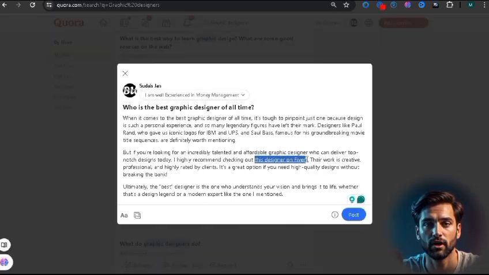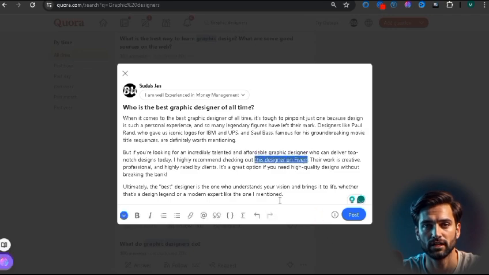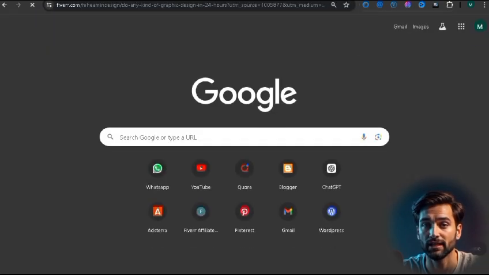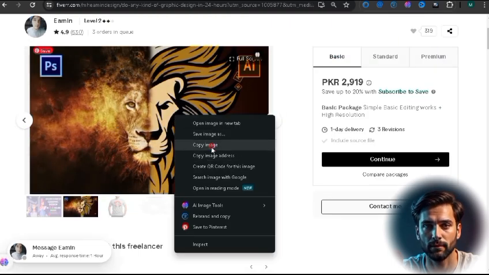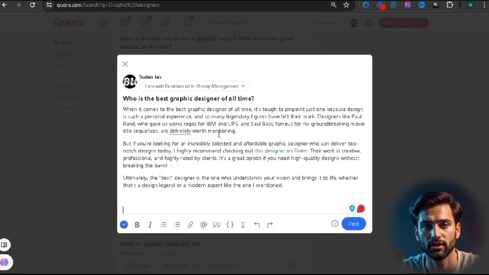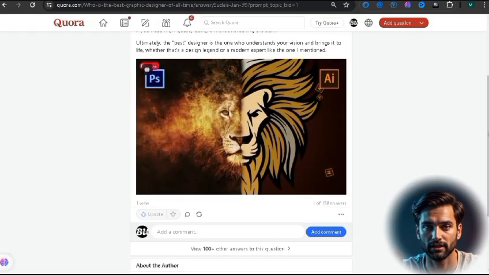Now, it's time to put in our affiliate link so that we can drive traffic to that specific page we selected. Follow these steps carefully to put in the link. To make the answer more good-looking, you can also add images. Follow these steps. Copy the image from the affiliate URL and paste it here. And here is the final look at our answer.